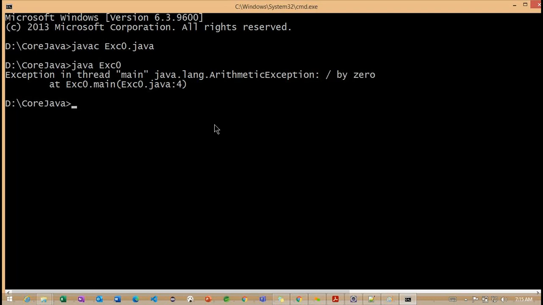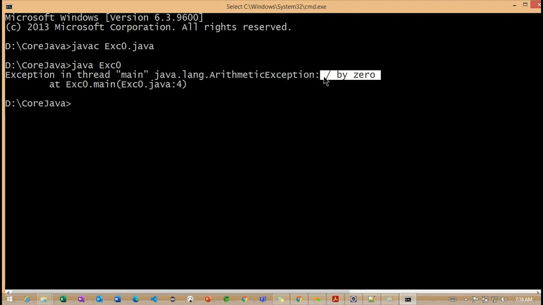Now if you observe here, what is happening internally? Exception in thread, and what is the name of the thread here? main. This particular thread information we can discuss after completion of our exception handling, so as of now, you can ignore the name of the thread. But what is the exception class we are getting here? Something called java.lang.ArithmeticException: / by zero.